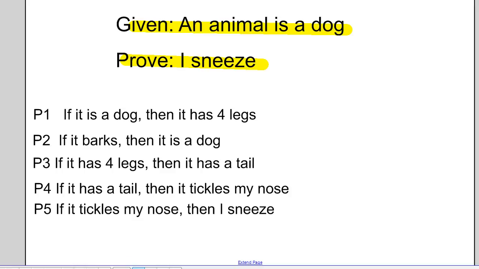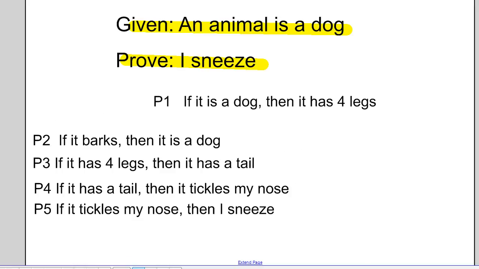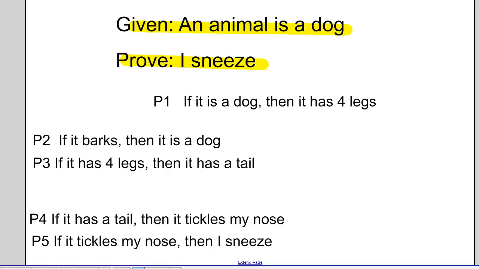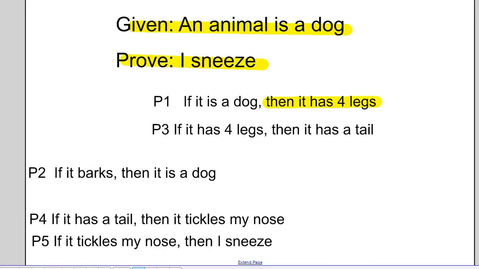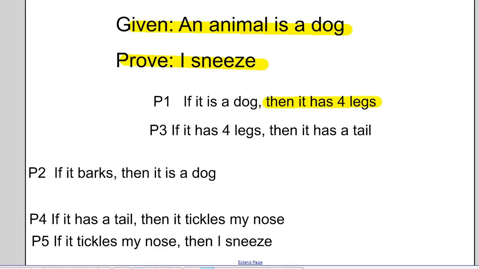And I happen to see right here that P1, if it's a dog, then it has 4 legs. The "then it has 4 legs" is my next piece of information. So now I'm going to go look for my statement that says it has 4 legs, and that happens to be statement P3. So that comes next.